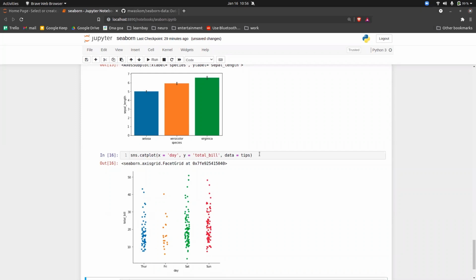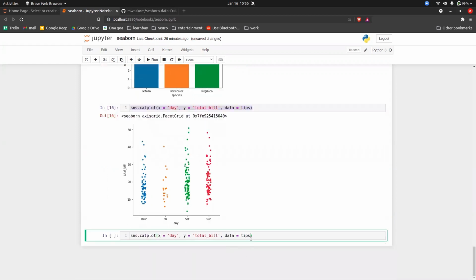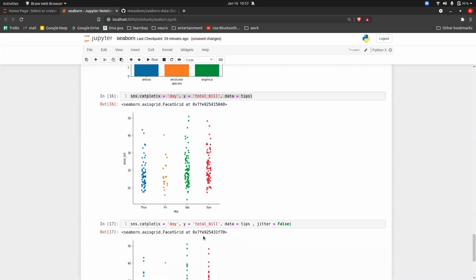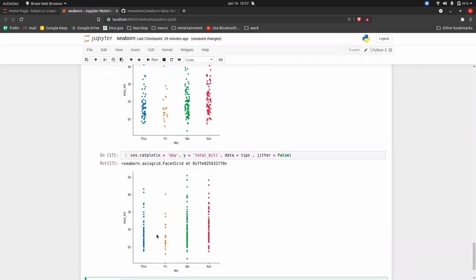In a categorical plot, there's one more parameter that we can play with, and that is jitter. Jitter is equal to false. Jitter is nothing but, whatever data you can see now, it is scrambled everywhere, right? If you set it to false, it will be in a straight line. So modifying this graph into the same thing, but everything is in a straight line. A different parameter just to change the graph very quickly. So this is jitter equal to false.